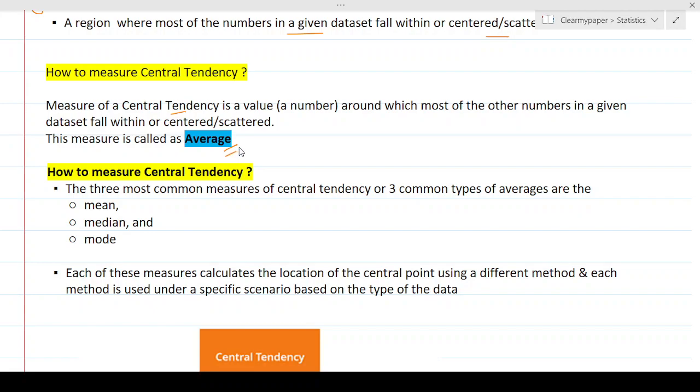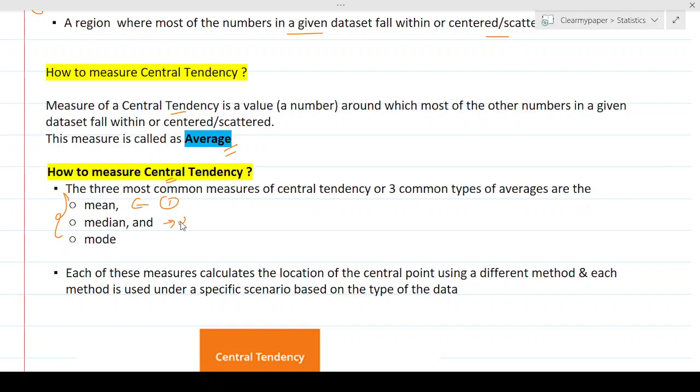But typically when we use average, only one sort of method comes to our mind, and we'll talk about that. So there are many ways to measure central tendency, but from a syllabus standpoint, there are 3 ways that we'll be focusing on, and these are the 3 most common measures. The first one is called as mean, arithmetic mean or mean.